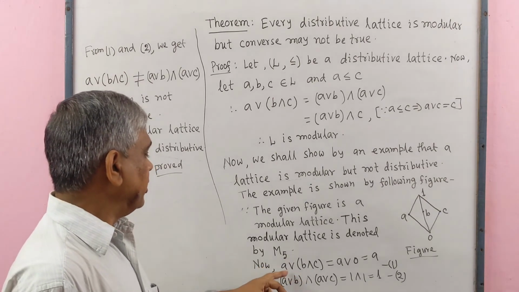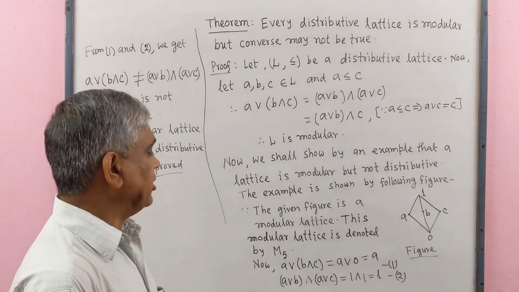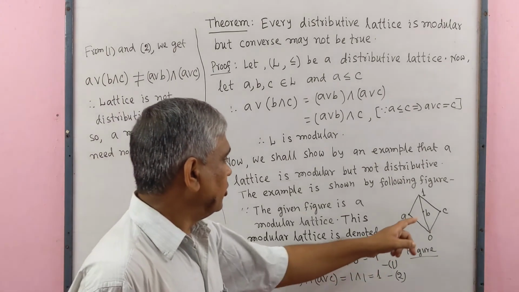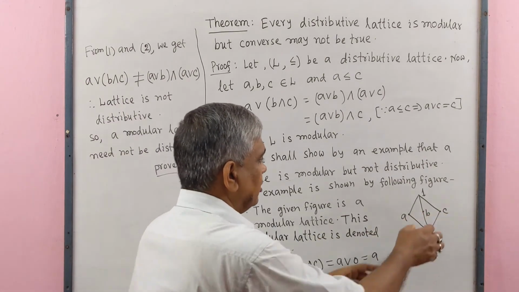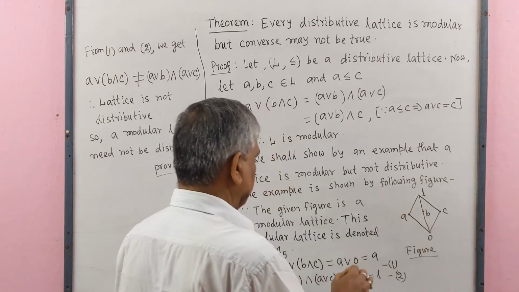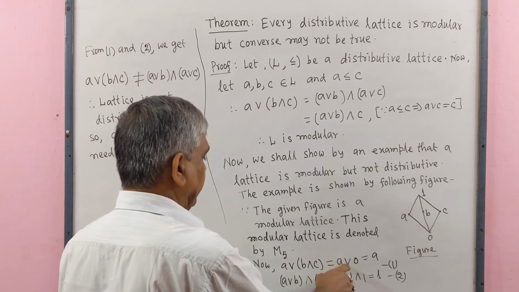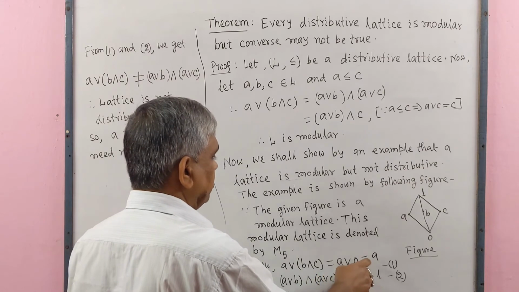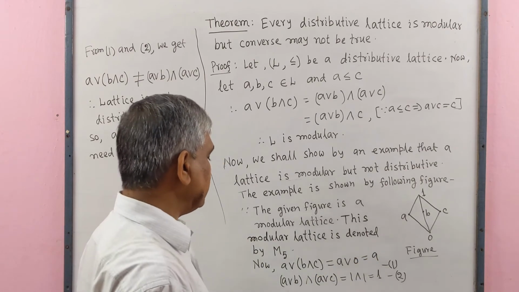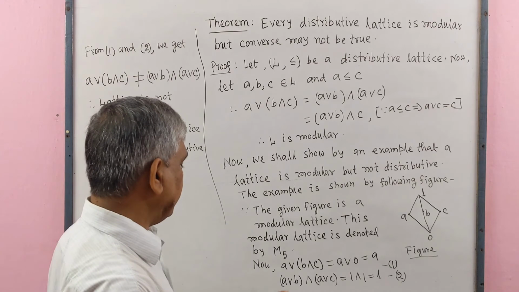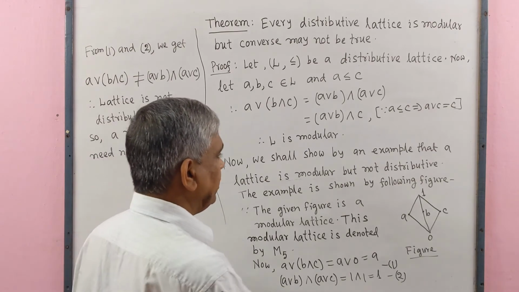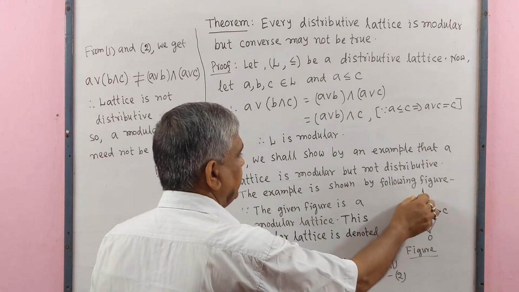Here A ∨ (B ∧ C): B ∧ C = 0 and A ∨ 0 = A. This is number 1. Again, (A ∨ B) is 1.